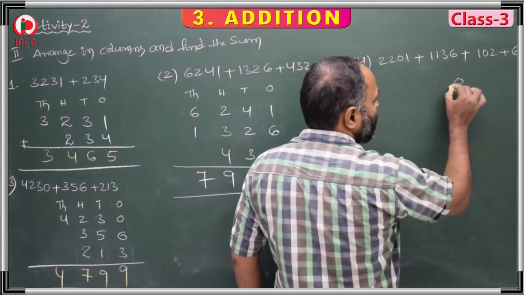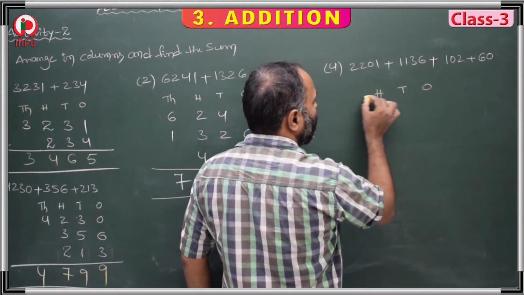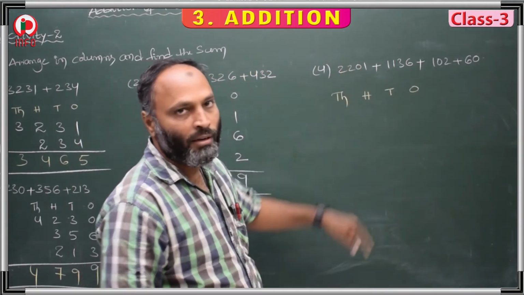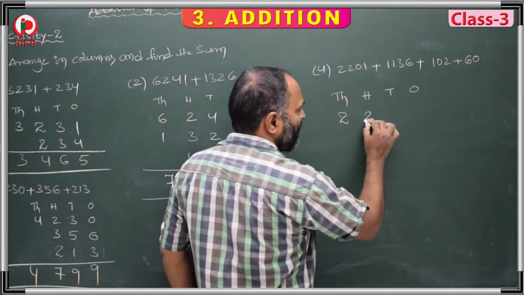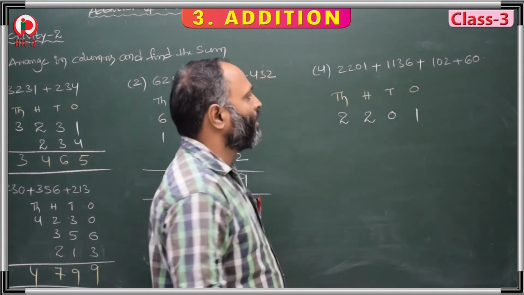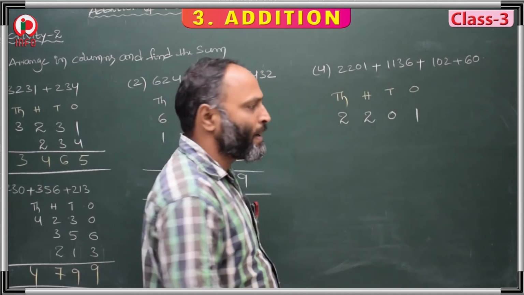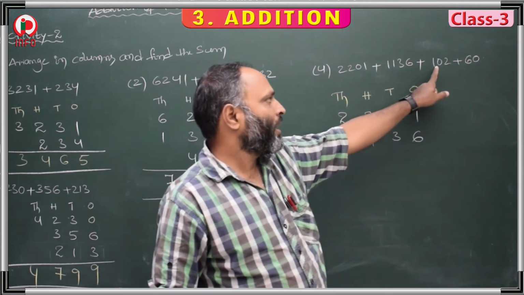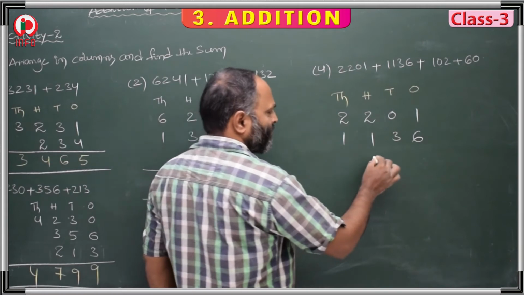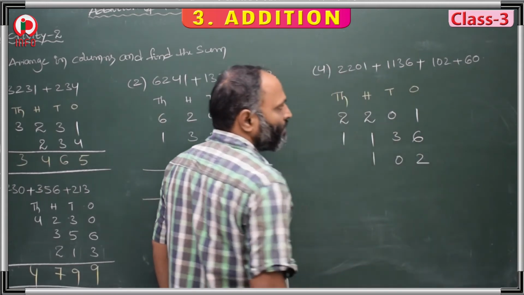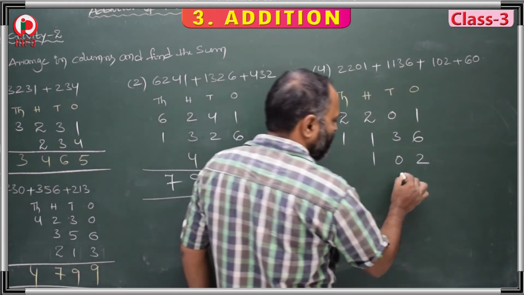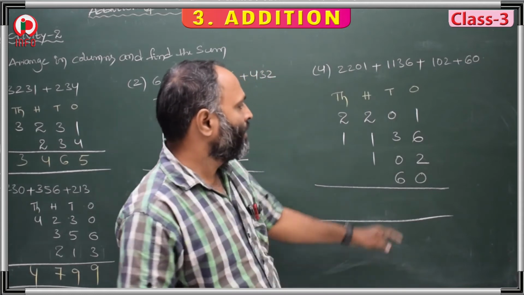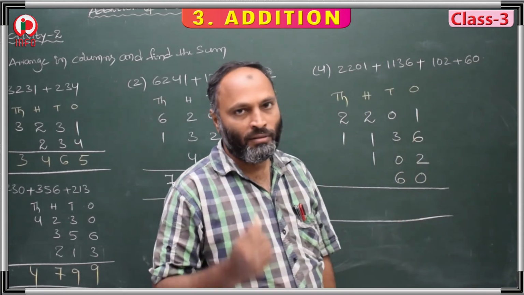The next: place values first, ones, tens, 100 and 1000. Here 2,201. Here 1,136. And 102, it starts from 1. And 60. Now add. 6 plus 1, 7. 7 plus 2, 8 and 9.